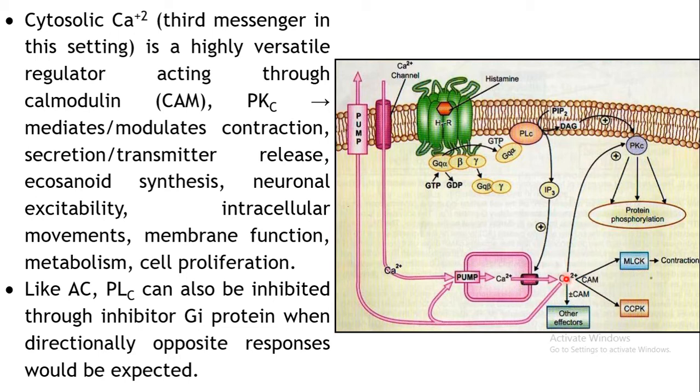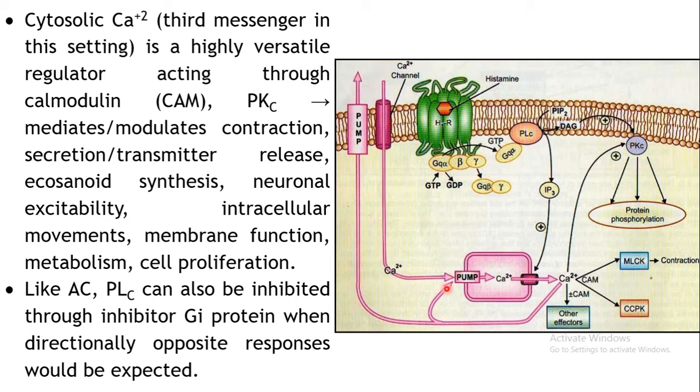Further, this calcium which is mobilized acts as a third messenger. So this calcium may modulate various biological functions through, say, calmodulin. These may interact with maybe MLCK. Further, contractions may be affected, or CCPK, or some other effectors may be altered by this calcium.